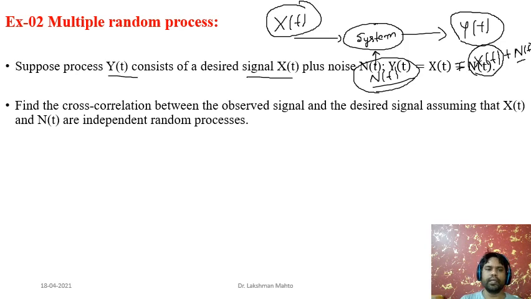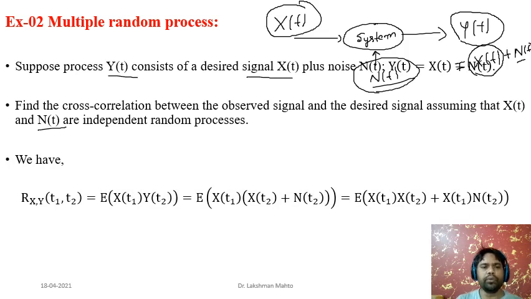Here we have also taken one assumption, that the noisy signal n of t happens to be an independent random process. All these are just assumptions for simplicity of the problem. Then what we have to do is find the cross correlation. How is it defined? It is talking about cross correlation.